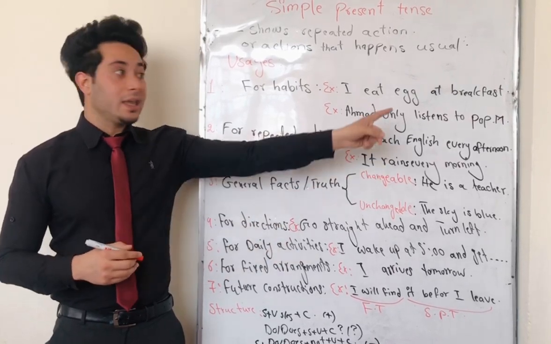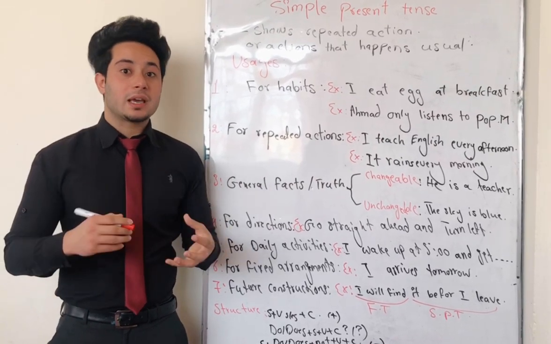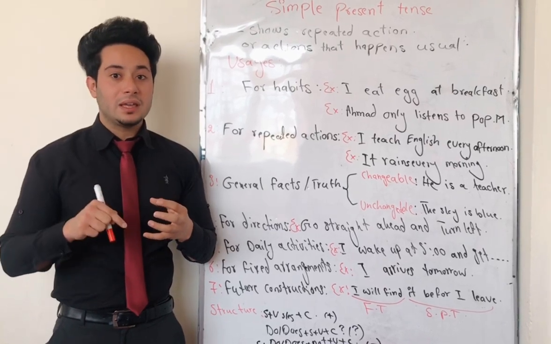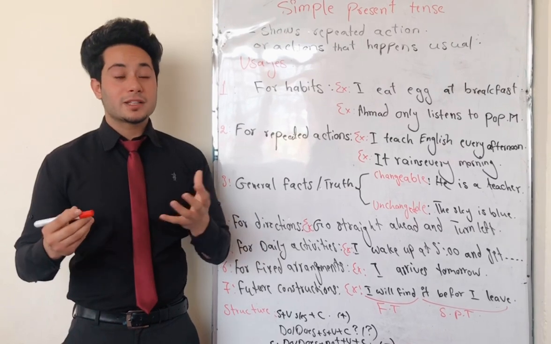For example, I eat egg at breakfast. It means it is my habitual action to eat egg in my breakfast. I'm habituated to have egg in my breakfast. I'm not having anything else in my breakfast, so it is my habitual action.